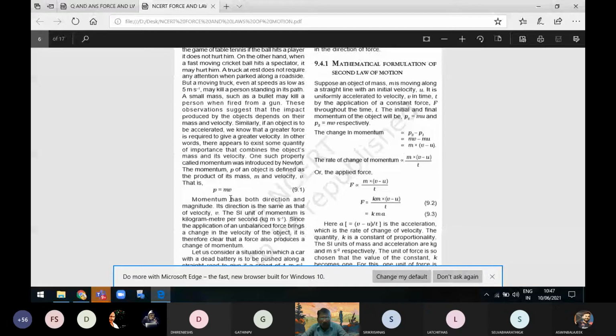The SI unit of mass is kilogram and velocity is meter per second, so the SI unit of momentum is kg m s^-1, kilogram meter per second. Because of the unbalanced forces we apply, there is a change in the velocity of an object. It is therefore clear that force also produces a change in momentum. If you give a force, there will surely be a change in the momentum of the body.